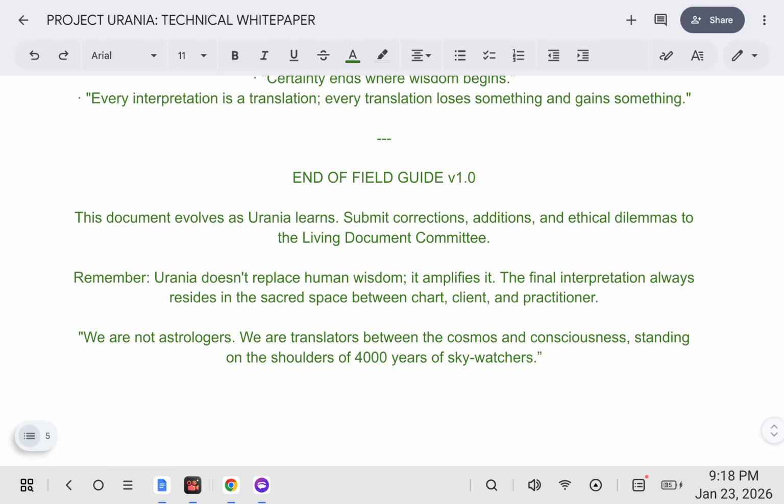That is the end of this field guide. This document evolves as Urania learns. Submit corrections, additions, and ethical dilemmas to the Living Document Committee. Remember, Urania doesn't replace human wisdom, it amplifies it. The final interpretation always resides in the sacred space between chart, client, and practitioner. We are not astrologers, we are translators between the cosmos and consciousness, standing on the shoulders of 4,000 years of sky watchers.